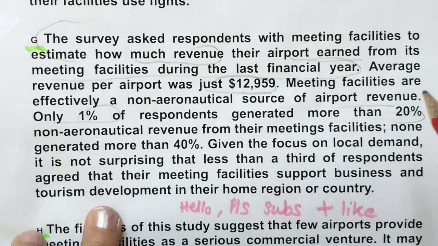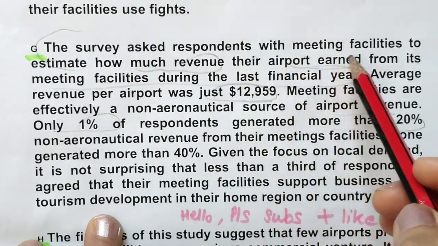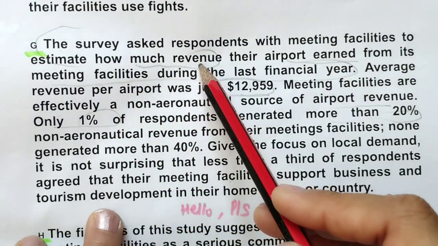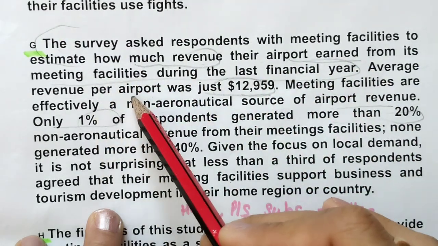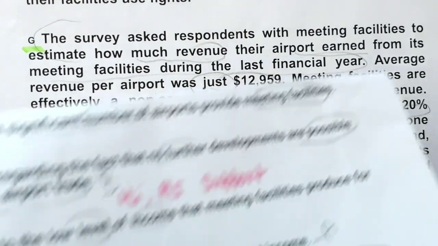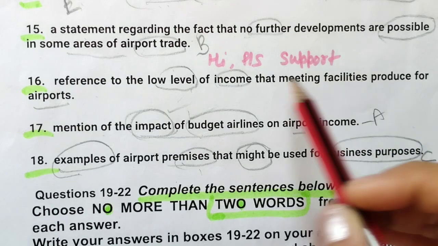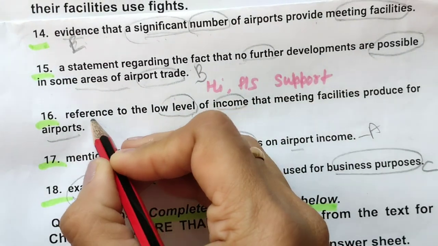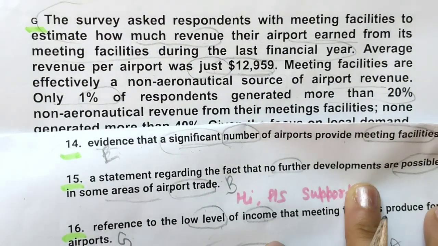I think they are talking about this. Average revenue per airport was just, means very less. So here reference to the low level of income that meeting facilities produce for airports, we can mark it G number. Okay, so I will show you how it is matching.